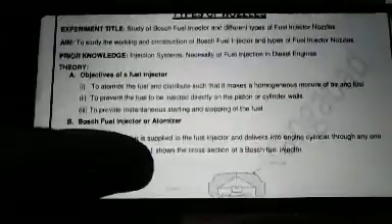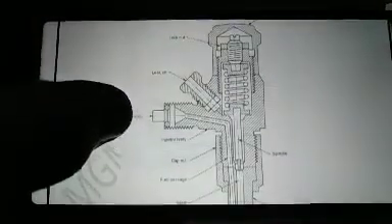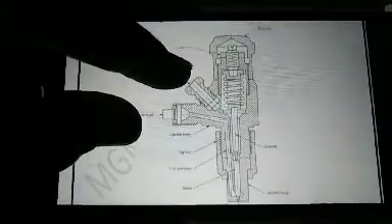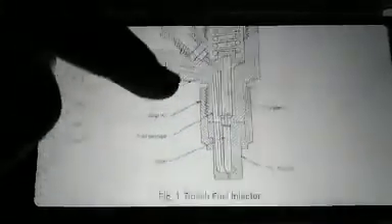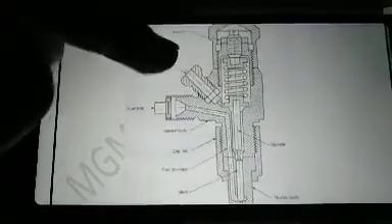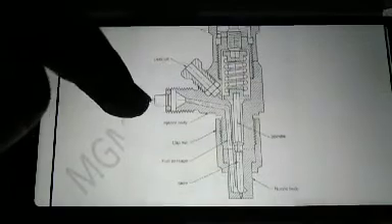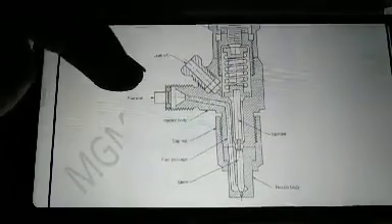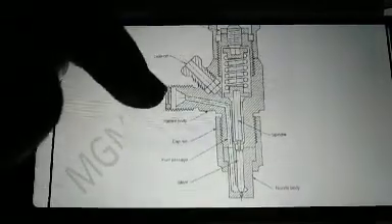Now these are the figures: the Bosch type of fuel injector and different types of fuel injector nozzles. We studied different multi-cylinder and single cylinder injectors. If we are using a Bosch type of fuel pump, then we are using this type of Bosch fuel injector for injecting the fuel in the fuel injection system. We discussed it, but we are still going to discuss some points about it.